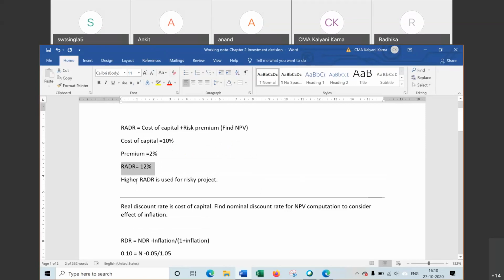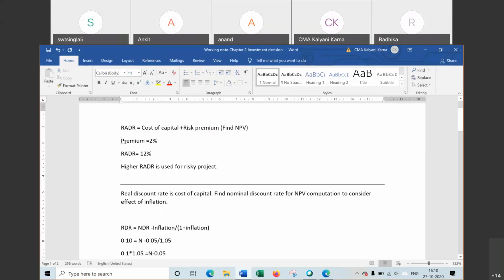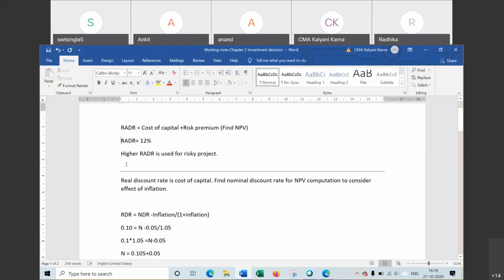Only here we have to use the cost of capital as 12%, not 10%. ये नहीं लेना. So this is risk adjusted discount rate.